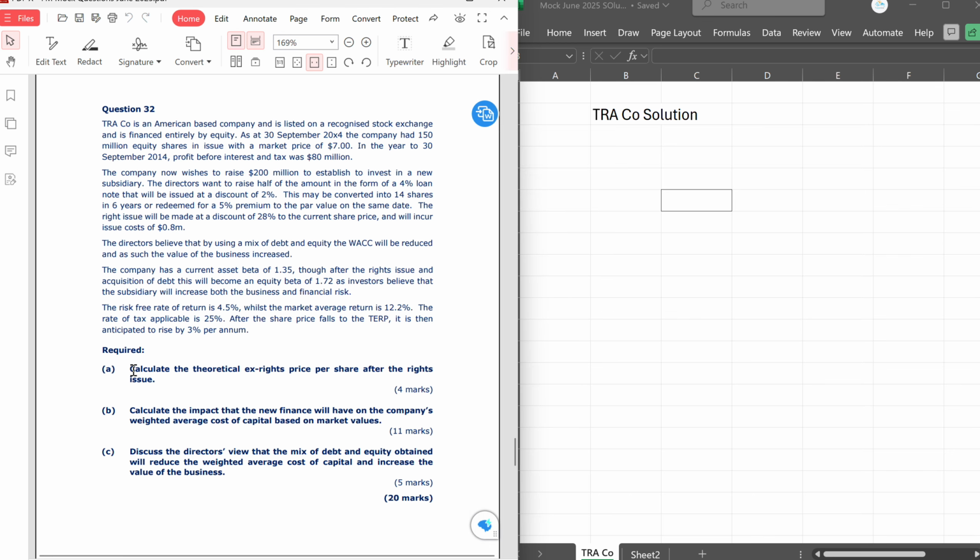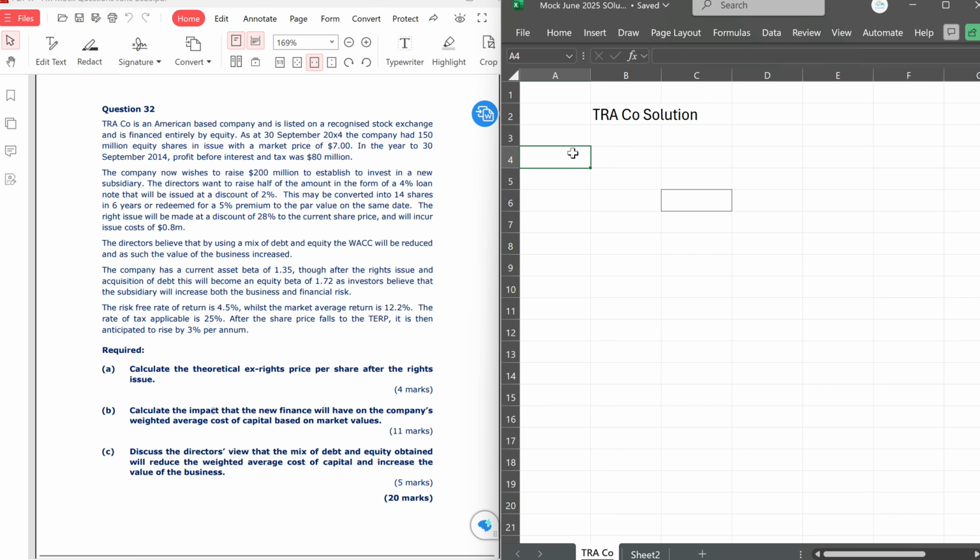The requirement wants us to calculate the theoretical ex-rights price, likewise the impact of the new finance on the WACC for the company, and as a director's view that we are expected to discuss for part C. But let's look at the theoretical ex-rights price, which is the first part of the question. That's what I want to solve first.